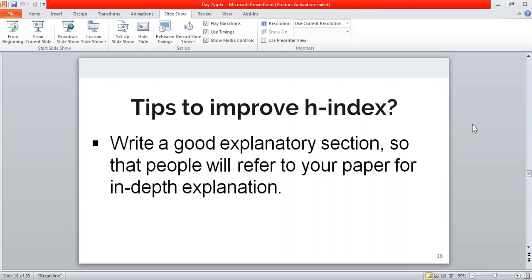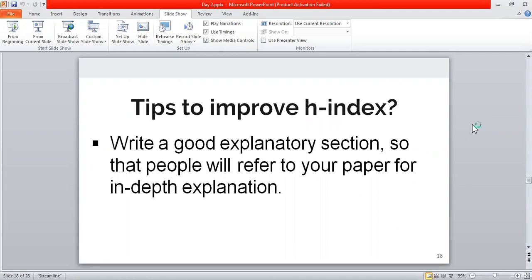Because see, if they refer to your paper for an in-depth explanation, then in future they would be taking your manuscript with them. They would be referring to it, and finally there is a higher chance that you will be getting a citation for this paper, and this will ultimately help you to improve your H-index.